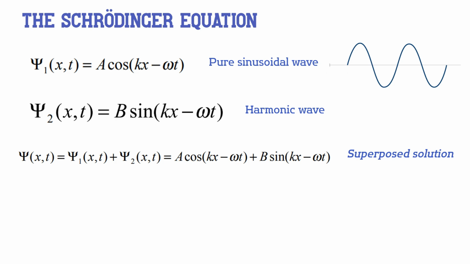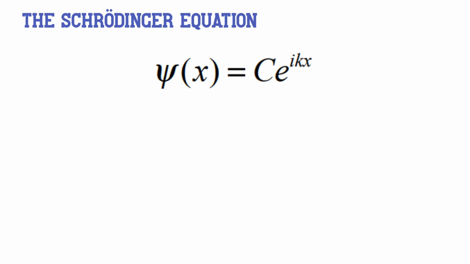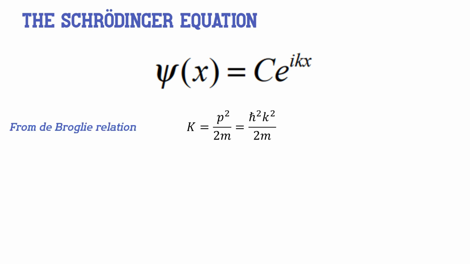Now, the harmonic wave is just as good a representation of a free particle as the pure sinusoidal wave, and so is its superposed solution. It is easier to show the relationship to the Schrödinger equation by generalizing this wave function to a complex exponential form using the Euler relationship. We fix the time so we can concentrate on the spatial variation. Then this will be our wave function. Now, from the de Broglie relation, the kinetic energy is equal to p squared over 2m and is equal to h bar squared times k squared over 2m. Therefore, this will be our equation.